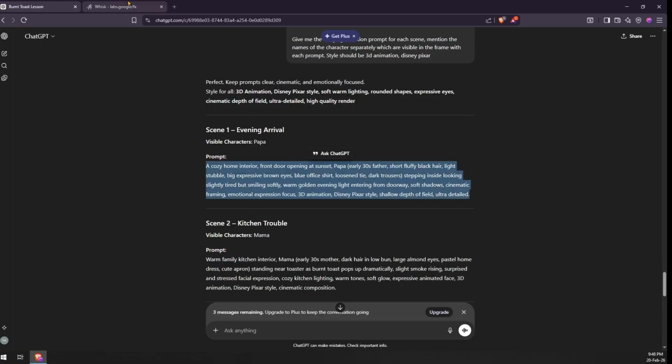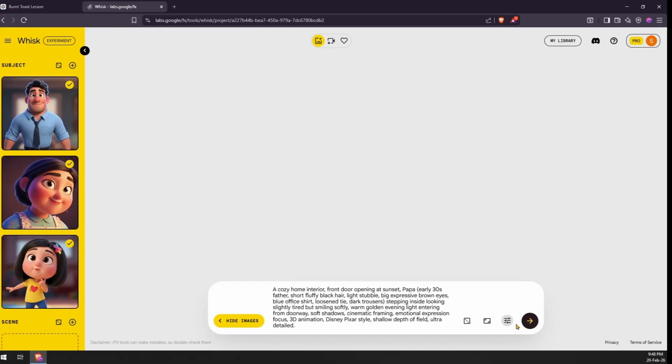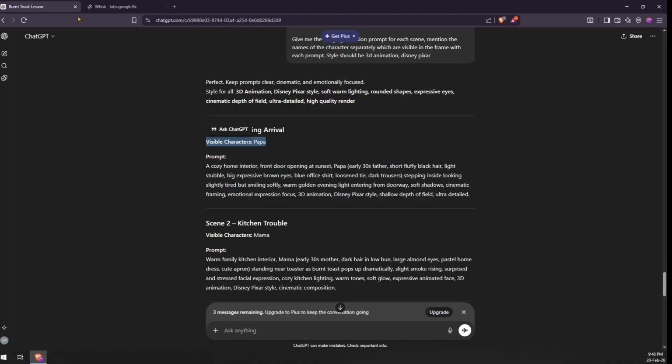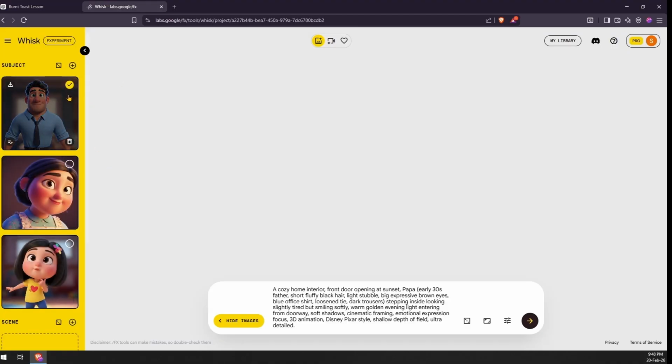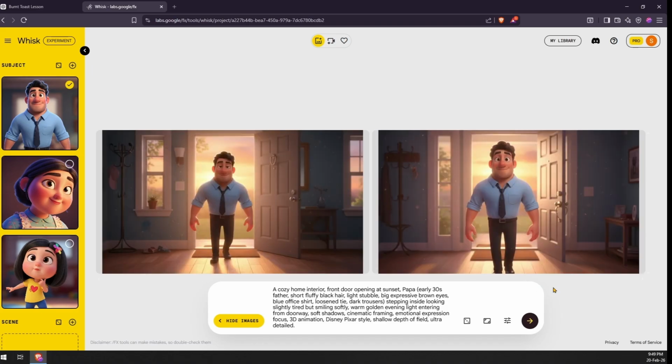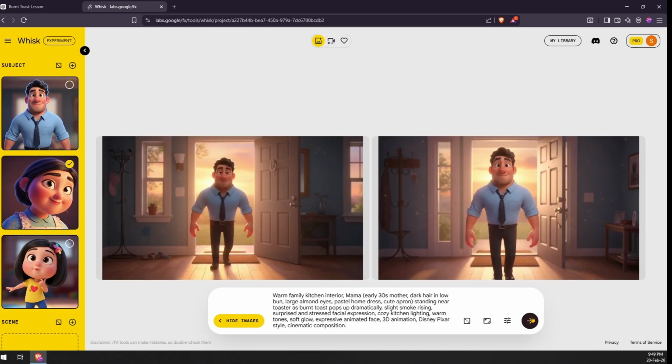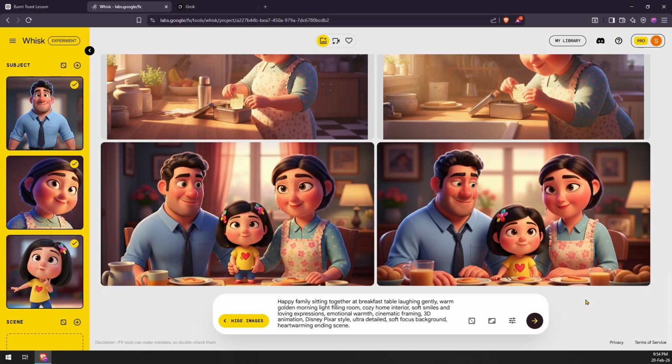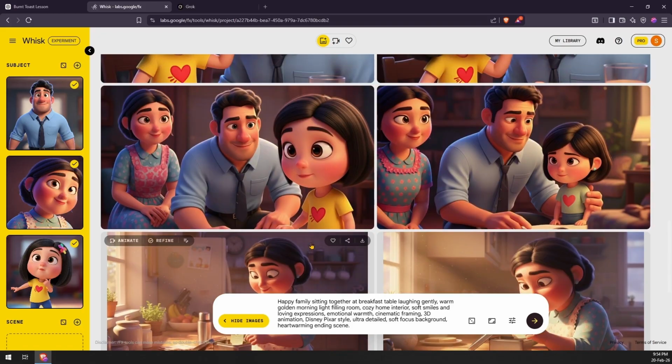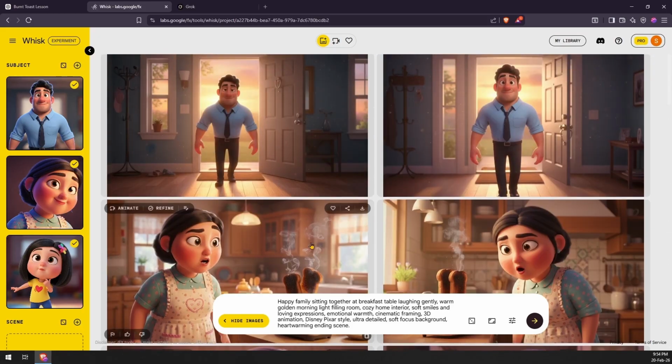Copy the image prompt for your first scene and paste it into Whisk. In the settings, lock the seed. Then, enable only the character or characters who appear in that particular scene and disable the rest. This ensures the correct face appears in each frame. Work through every scene this way. Once your complete storyboard is ready, download each image one by one.